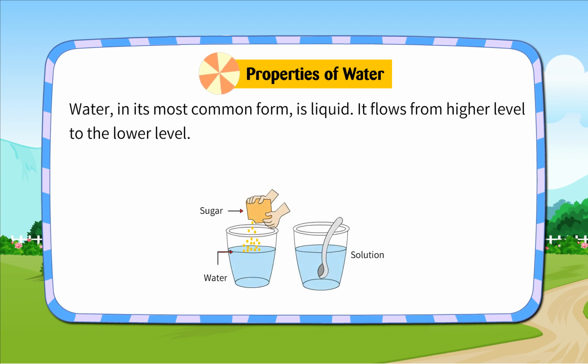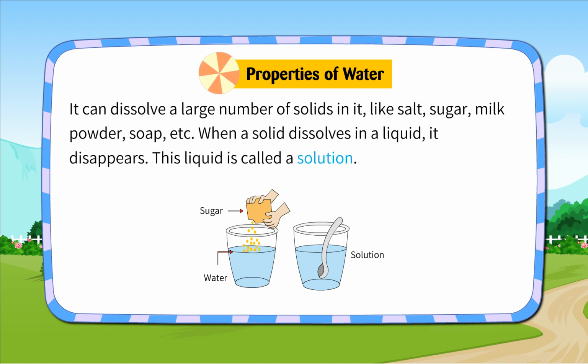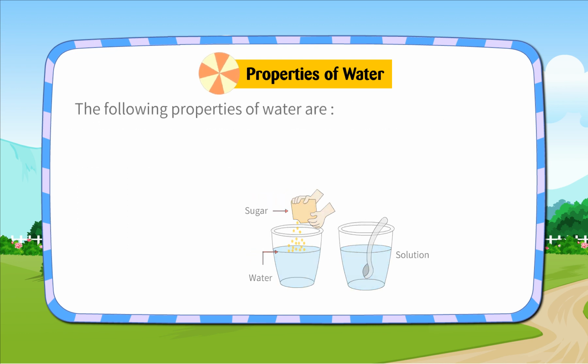Properties of water. Water, in its most common form, is liquid. It flows from a higher level to a lower level. It can dissolve a large number of solids in it, like salt, sugar, milk powder, soap, etc. When a solid dissolves in a liquid, it disappears. This liquid is called a solution.